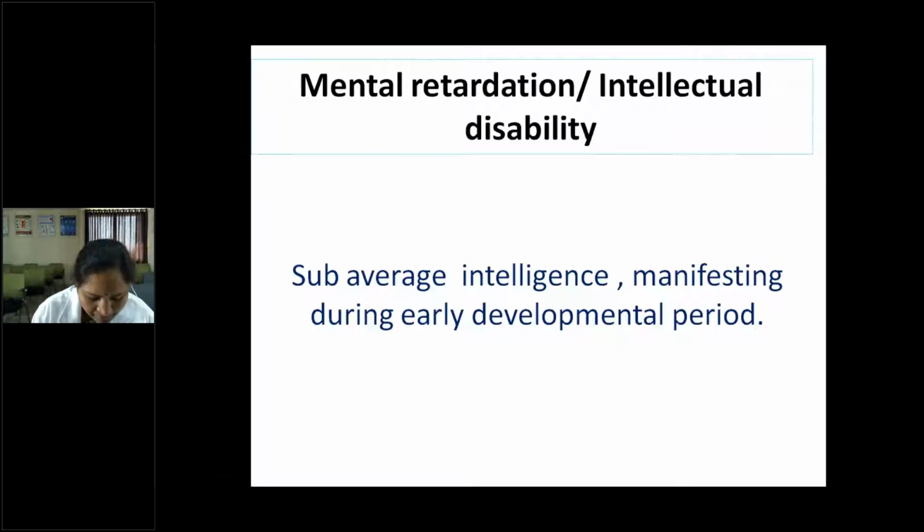Can anybody mention the difference between developmental quotient and intelligence quotient? Is there any age criteria, beyond which age we will assess IQ, and below which age we will do developmental assessment? Intellectual assessment needs some age limit, because children can't understand or interpret all things. So we have to assess intelligence after 5 years only. Before that, we will depend on development.